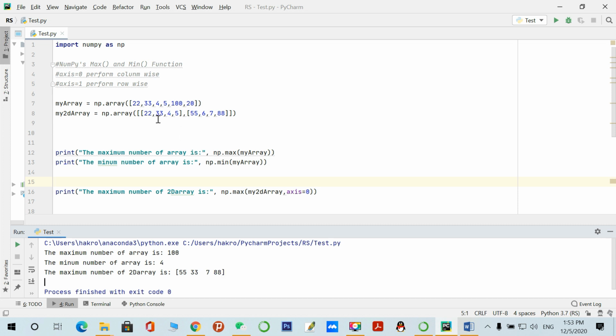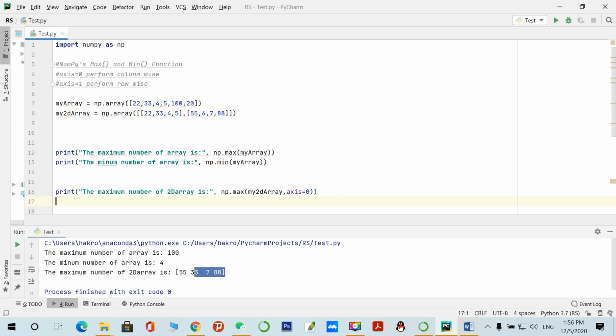It performed column wise because we have given axis 0. So the maximum number of the first column is 55, and the maximum number of the second column is 33. Basically 33 is the biggest number, 7 is the biggest number, and here 88 is the biggest number.